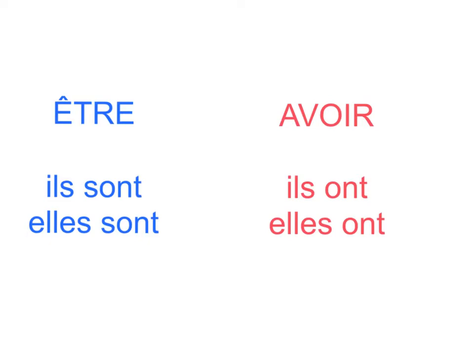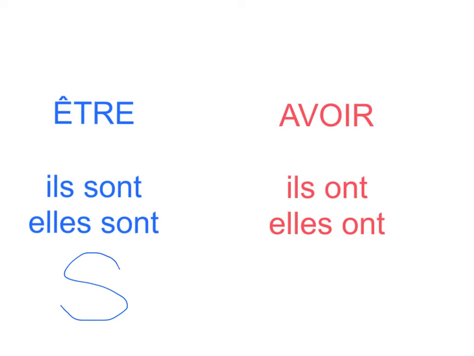And even though we don't pronounce the S in il, we do hear the S in sont because it's the beginning of the word. So you have ils sont. It's a really soft S sound, okay? Ils sont, elles sont.